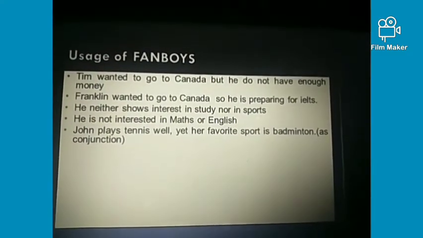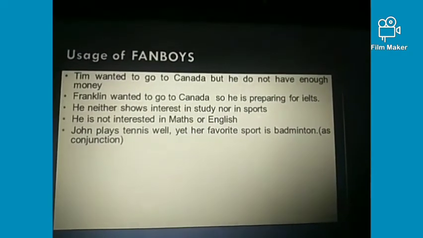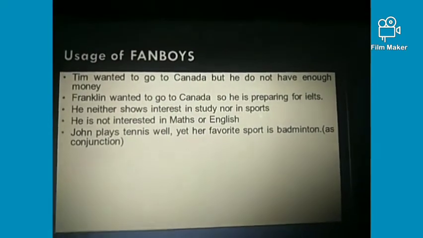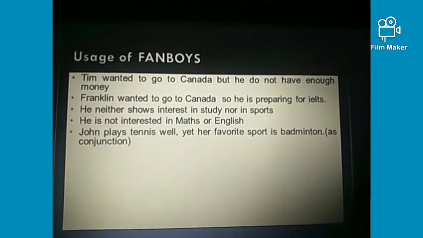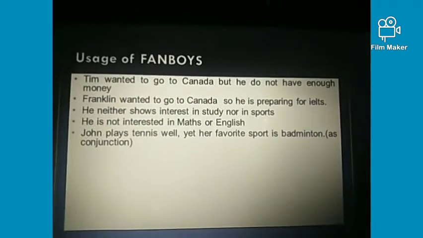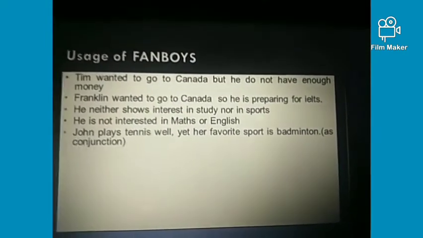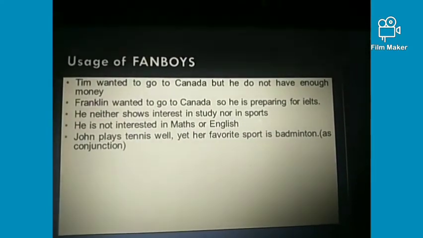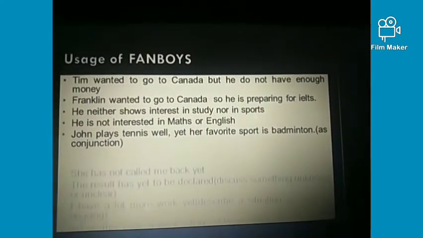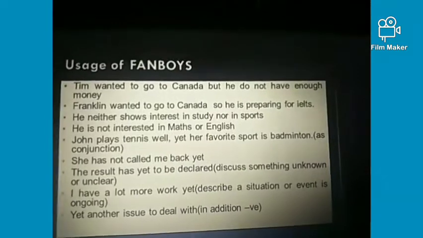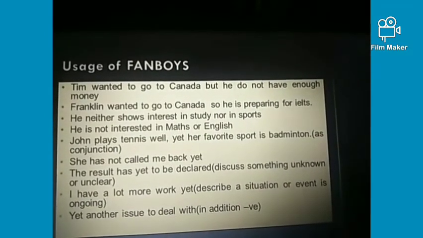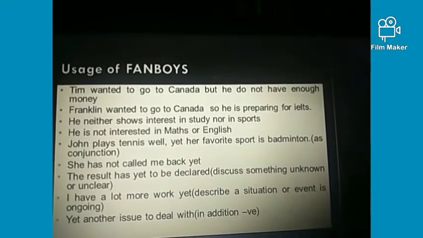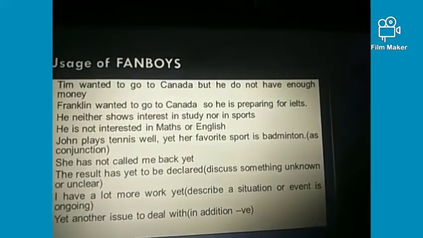And guys, we can use yet in many ways, and I'm also going to show the uses of yet in other ways, but basically yet is used in this way. If you want to use it as a conjunction, it can be used in place of but, right? As you can see, she hasn't called me back yet. It means since, it means till now.